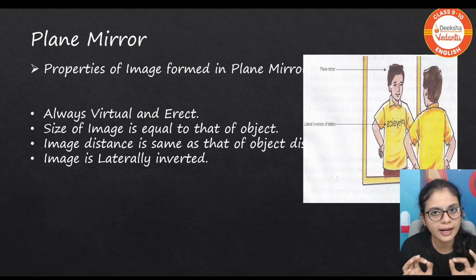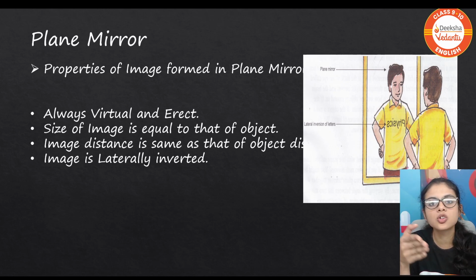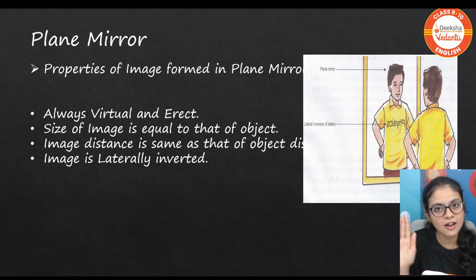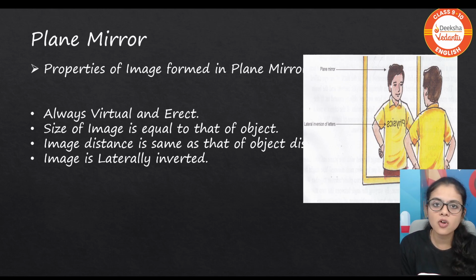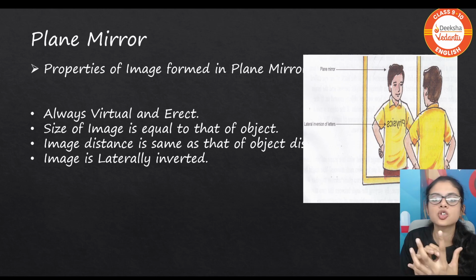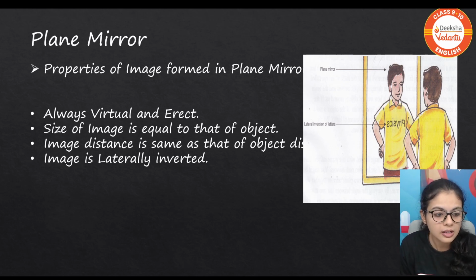Always virtual and direct images are formed. The light rays do not actually meet. You cannot catch the image on the mirror. Hence, it's a virtual image and you see yourself upright, right? So, it is erect. Moving forward, the size of the image is the same as the size of the object. Yes, of course, we can see that in the mirror. And also, the distance is the same. Image distance and object distance are the same. If you move away from the mirror, the image also moves away. If you come closer to the mirror, the image also comes closer to the mirror, right?